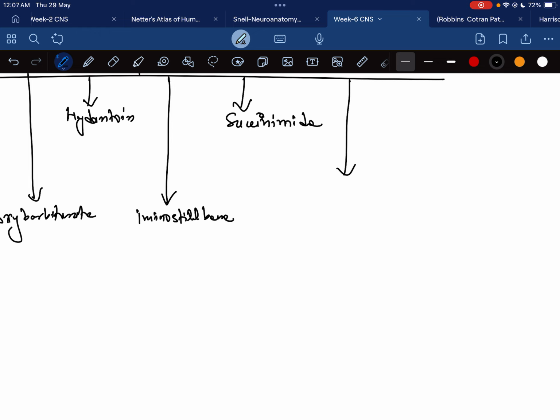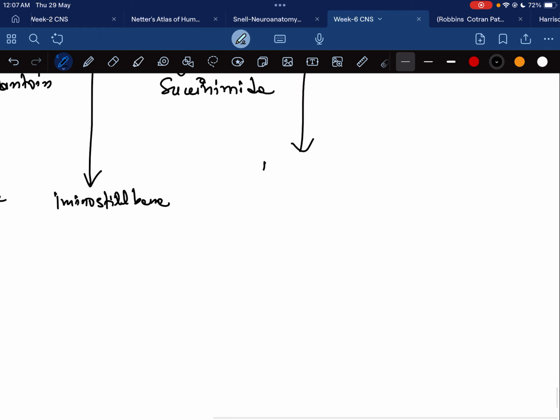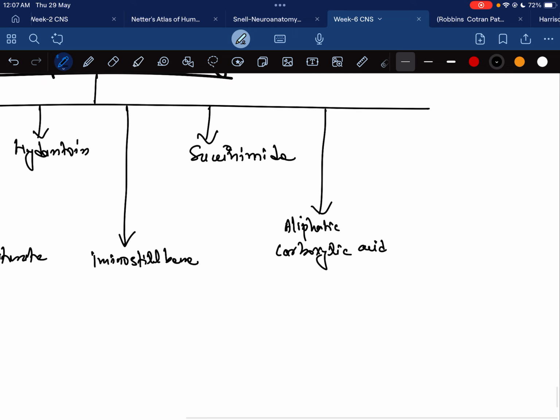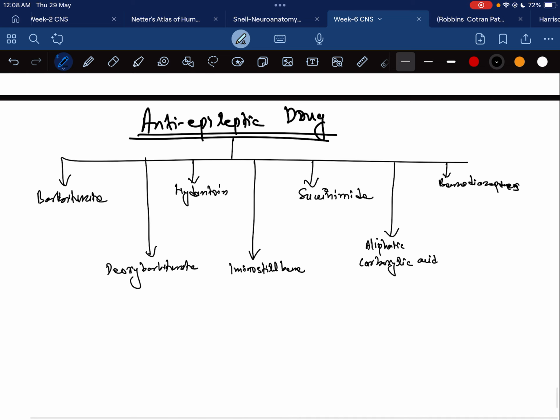Then another group is aliphatic carboxylic acid. Then there are benzodiazepines. These drugs are also used in epileptic patients.